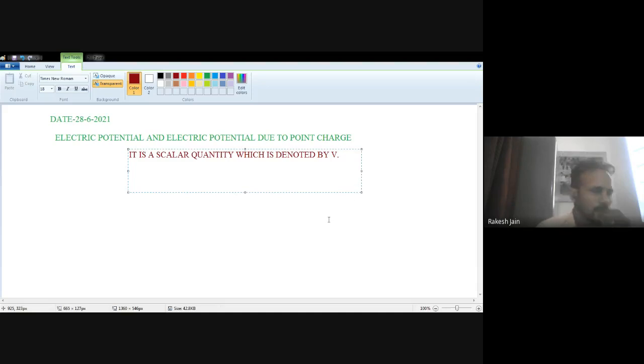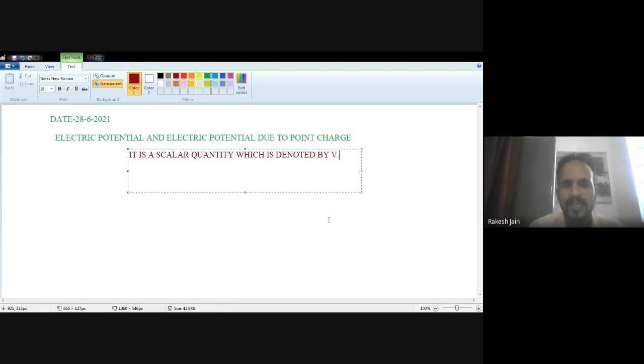Voltage, let's say. So whenever we wish to move any charge from one point to another point, some work has to be done opposite to the electric field, and that is termed as electric potential.